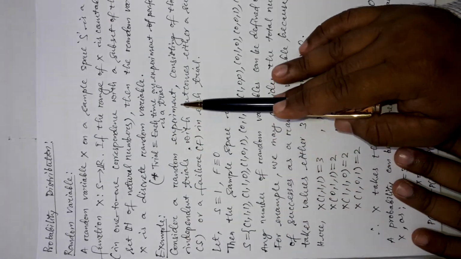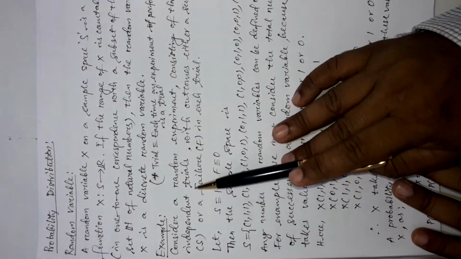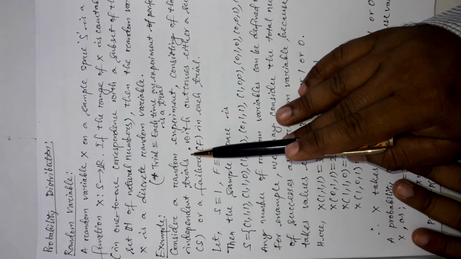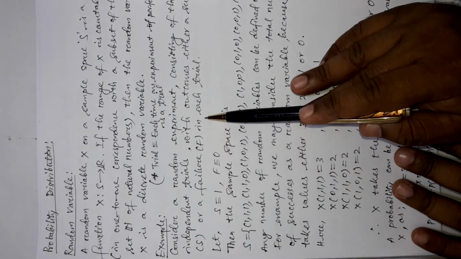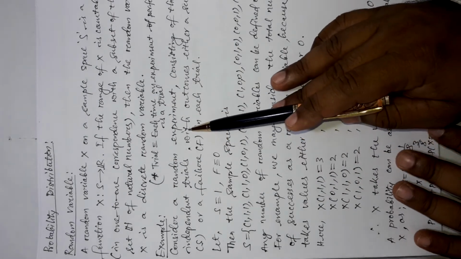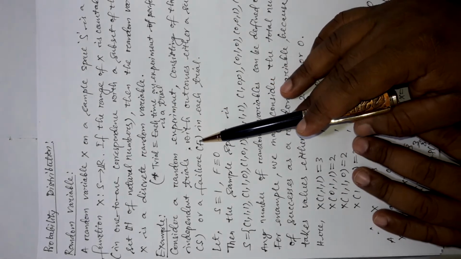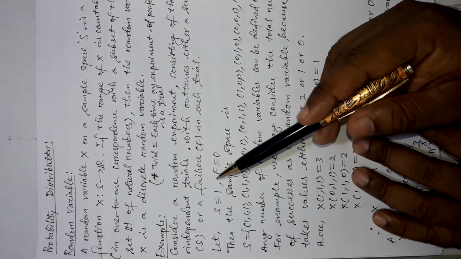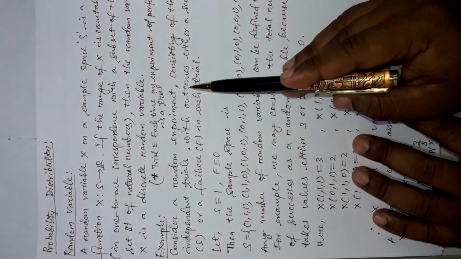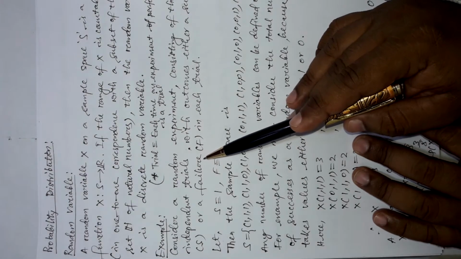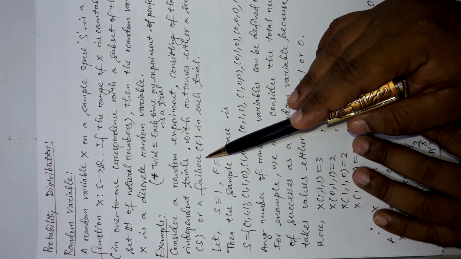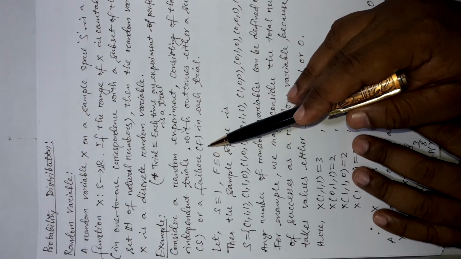Consider a random experiment consisting of 3 independent trials with outcomes either a success S or a failure F in each trial. Okay, so here we are doing one random experiment, and in that experiment we are doing 3 independent trials, which means these 3 trials do not depend on each other, and the outcome in each trial will be either a success or a failure.